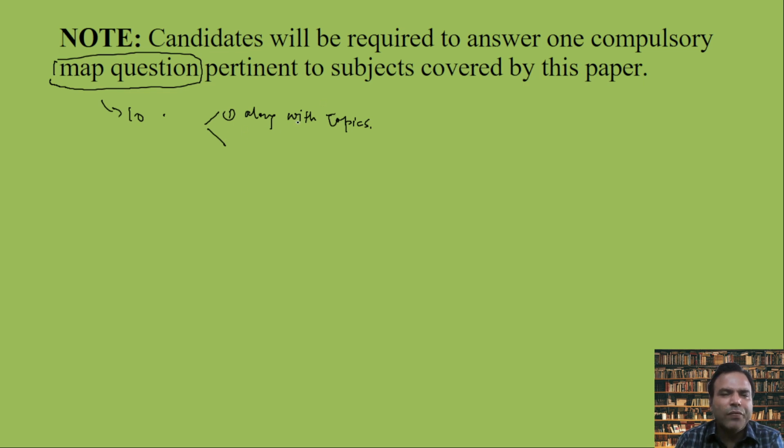Okay, along with the topics prepared when you are doing, the second method is: separately you make a question or map file, or you can get the Indian maps, or you can draw the Indian map. And when you are able to do this, create it topic by topic, or news based. So one is along the topic, second is news based mappings. So two types of map questions arise: topic centric, which you are covering, and some news based. Okay, in the end I will be doing mapping, so that will be covered.